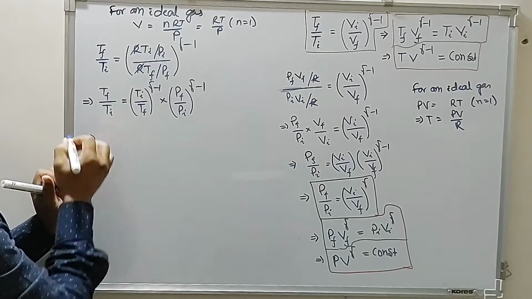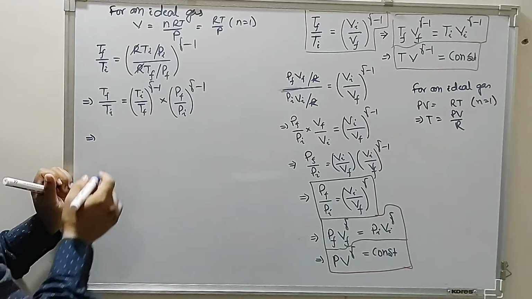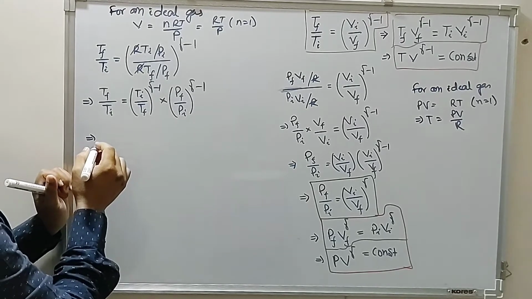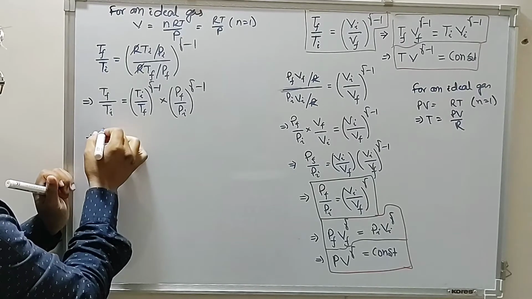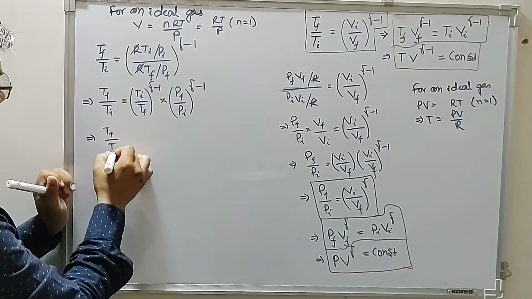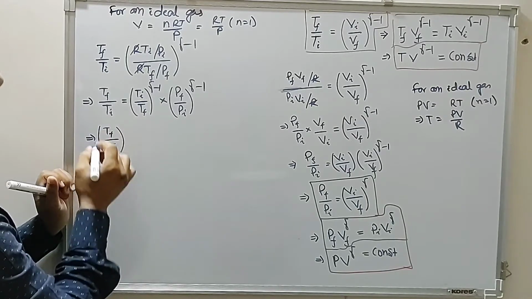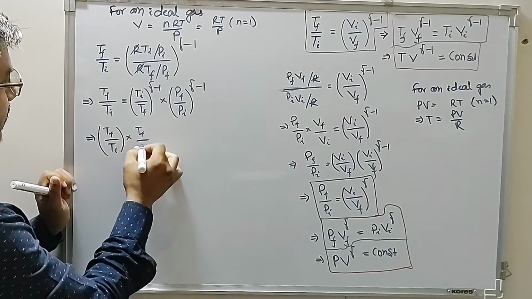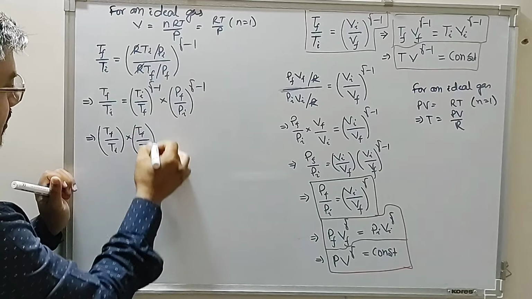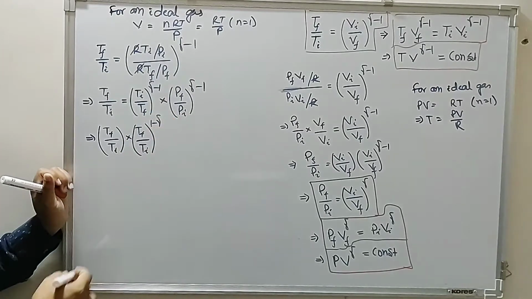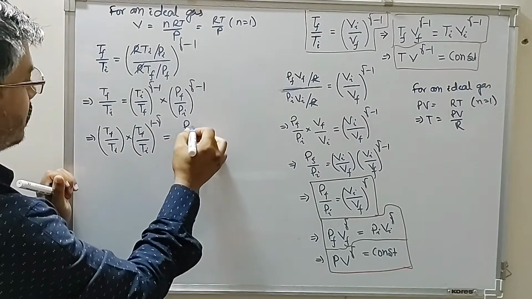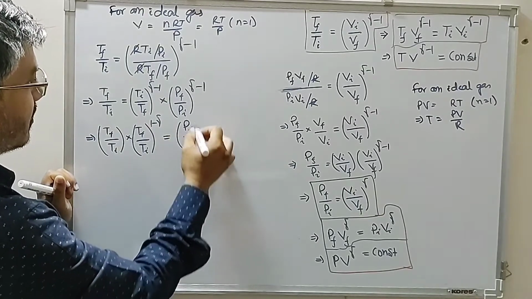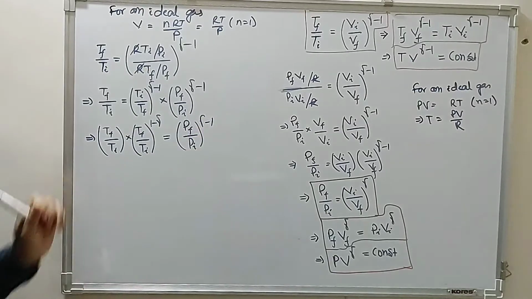So this equals Tf by Ti raised to the power 1 minus gamma, which is equal to Pf by Pi raised to gamma minus 1.